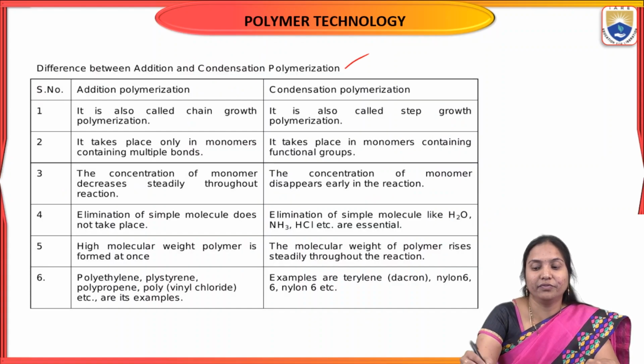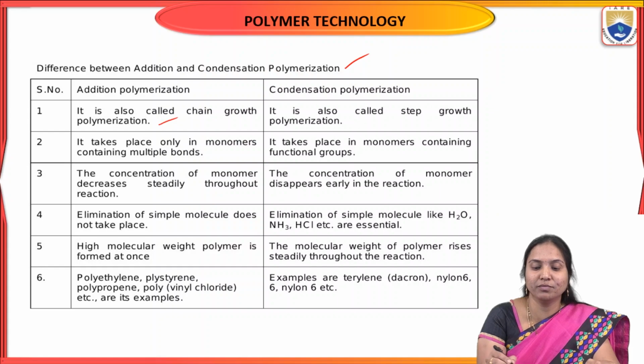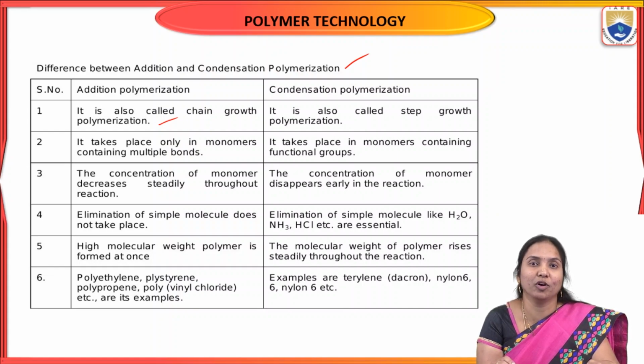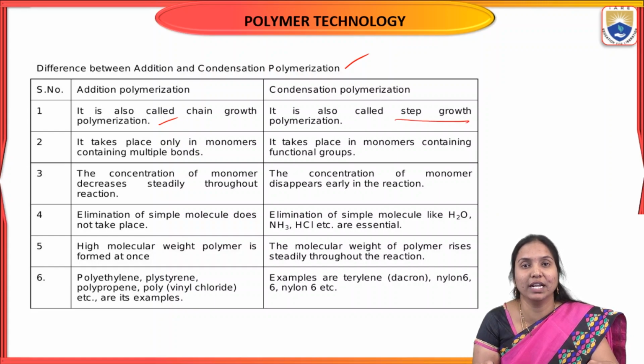Now let's discuss the difference between addition polymerization and condensation polymerization. Addition polymerization is also called chain growth polymerization, but condensation polymerization is also called step growth polymerization.